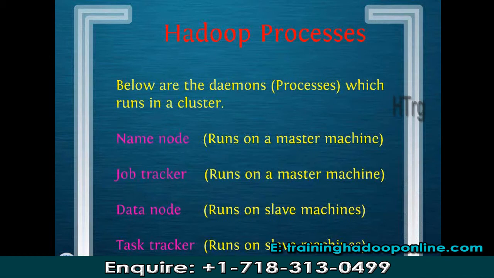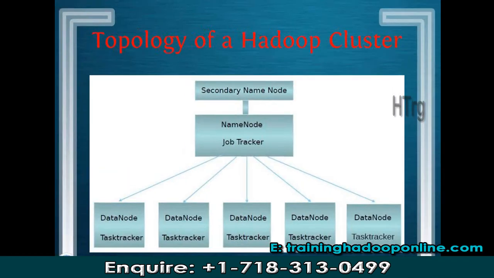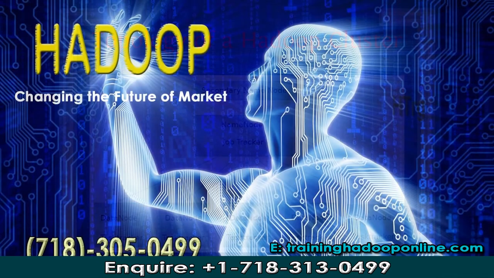So this is all about the different services, different processes running on your machine. I have highlighted the same with the help of this diagram. We have a centralized box, which is my master machine, on which name node and job tracker, which are my master processes, are both running. We have a secondary name node as well, which is just my backup. Apart from these two machines, we have 5 slave machines, and on every slave machine, the data node process and task tracker process are running. So this is all about the different processes running on the master machine and on the slave machines.